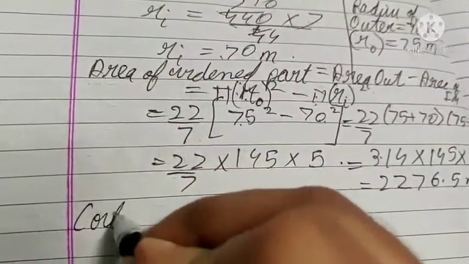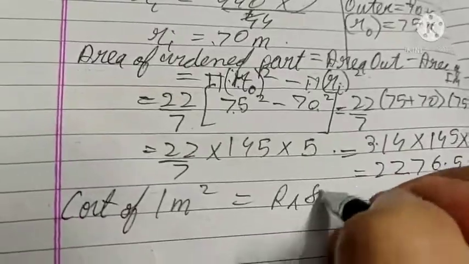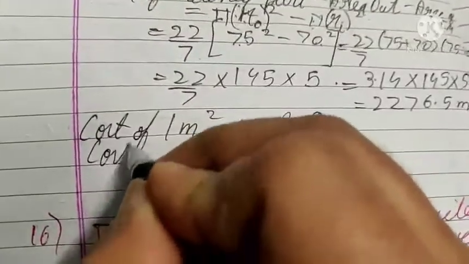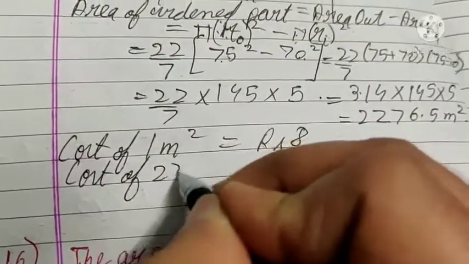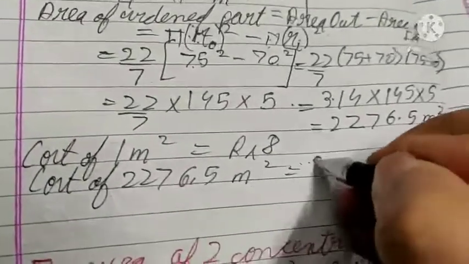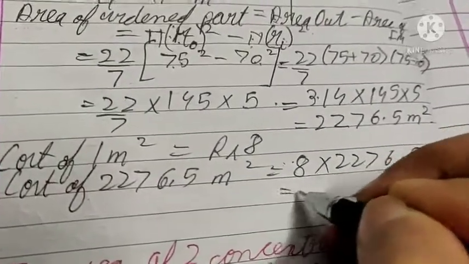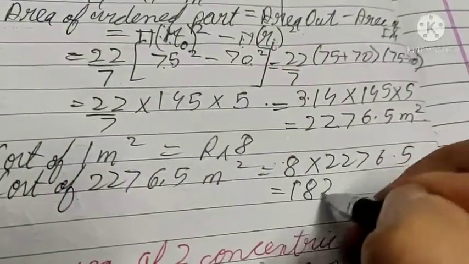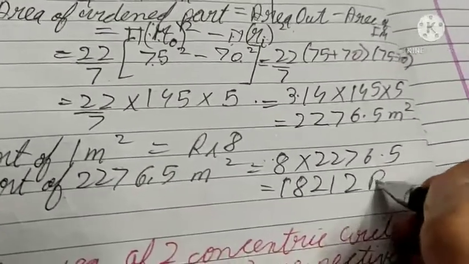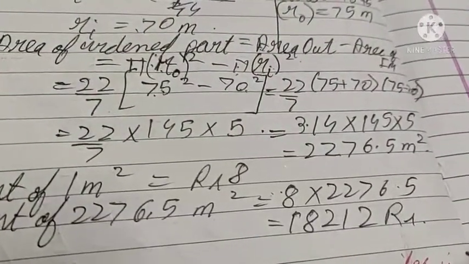So cost of 1 meter square is rupees 8. Cost of 2276.5 meter square will be 8 into 2276.5. This is equal to 18212 rupees. Okay, this is our answer here.